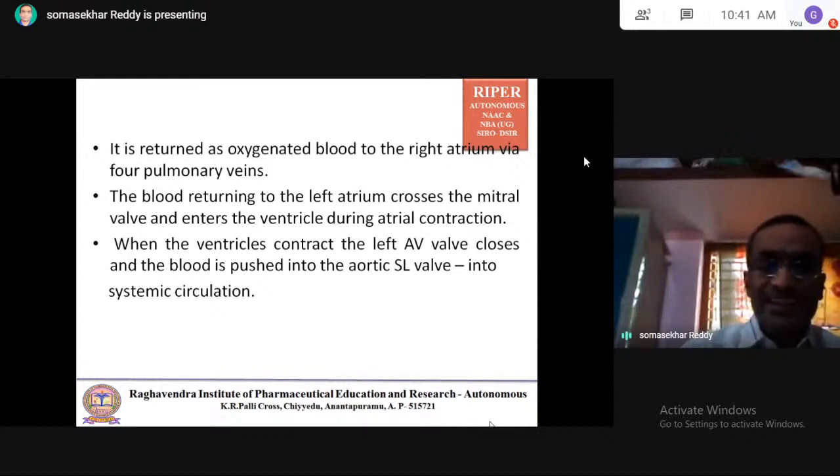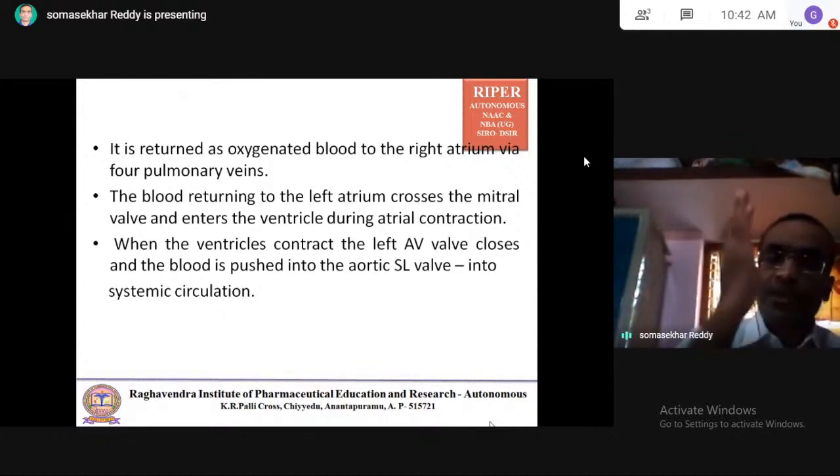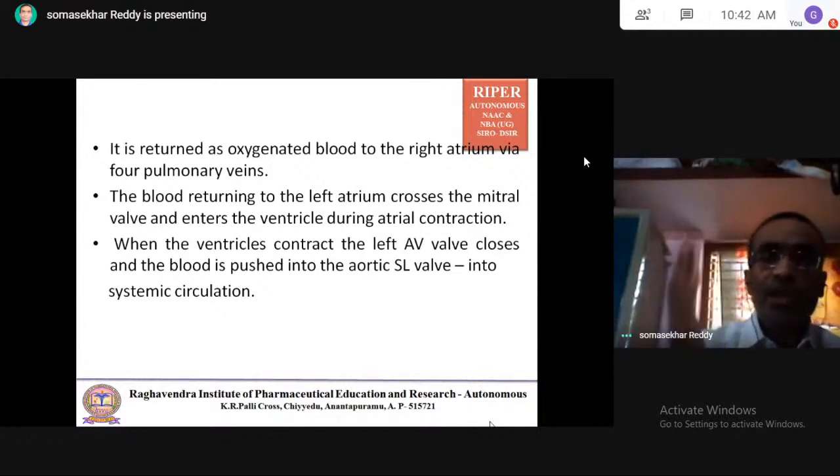When the ventricles contract, the left atrioventricular valve, also called the mitral valve, closes and the blood is pushed into the aortic semilunar valve and then into the systemic circulation. So the right part of the heart supplies blood to the lungs, and the left part of the heart supplies blood to the body parts.